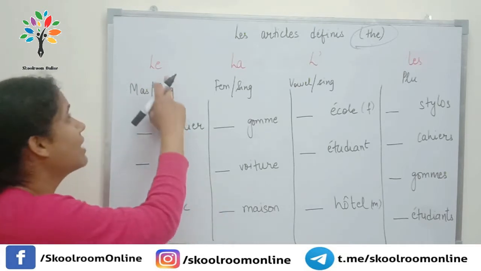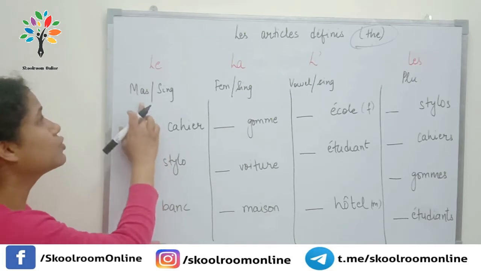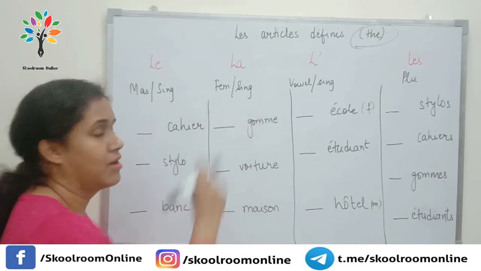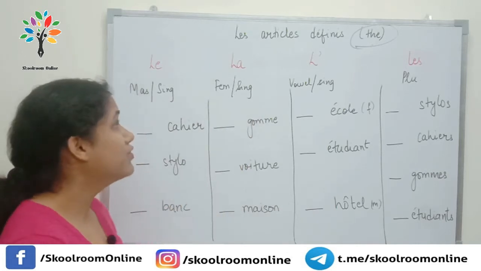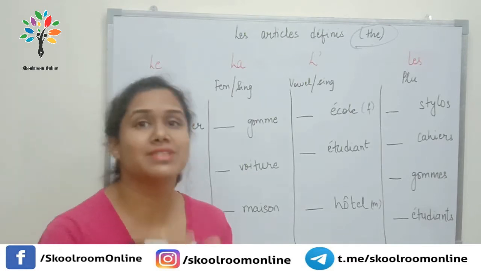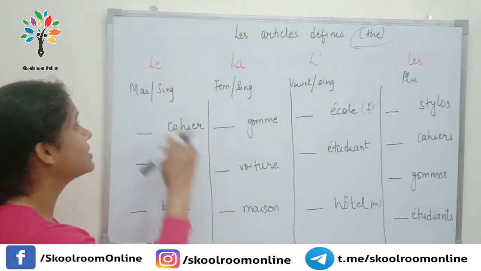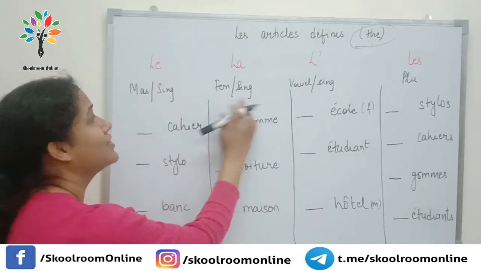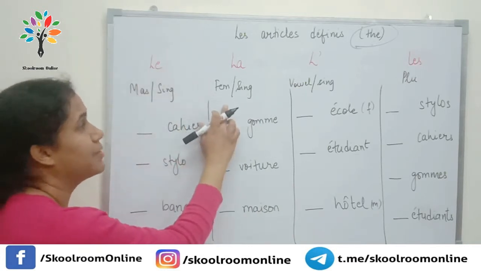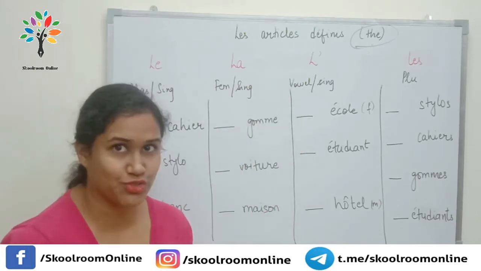So we have the first one, le, L-E, which is used for masculine singular nouns. Then we have la, L-A, which we use for feminine singular nouns. Then we have a form for nouns starting with a vowel. So we have L apostrophe. As you see, the first three are for singular nouns. One is for masculine singular, that is le, feminine singular, la, and nouns starting with a vowel, L apostrophe.